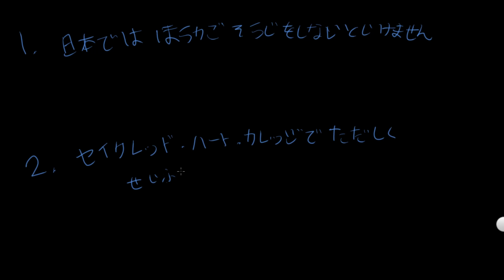Tadashiku seifuku, that's our object. Then our object particle, o. Kimasu is the verb. We turn that into present negative, kinai, that would be, take off the i and add kereba narimasen. So, kinakereba narimasen. In plain form, the whole sentence would be seikuredo hato kareji de tadashiku seifuku o kinakereba naranai. How'd you go?